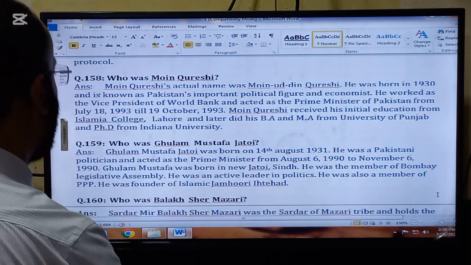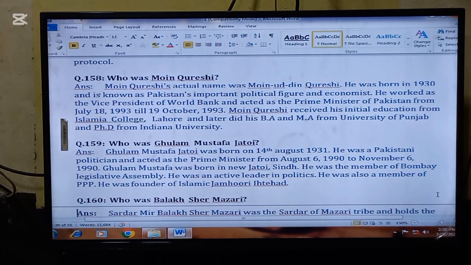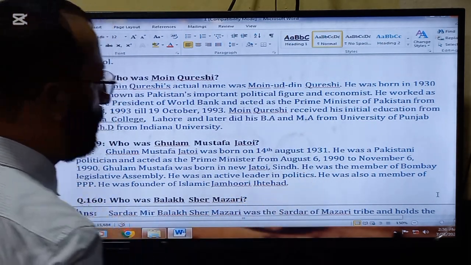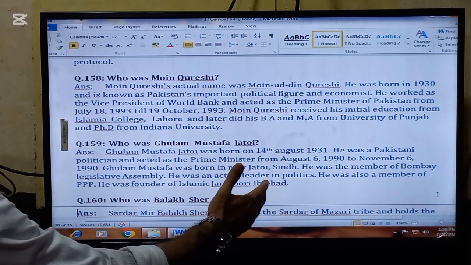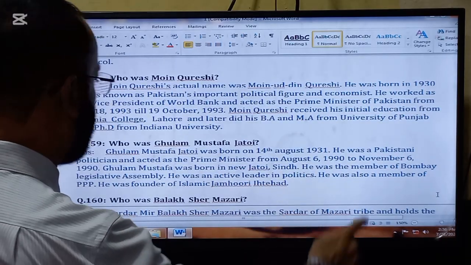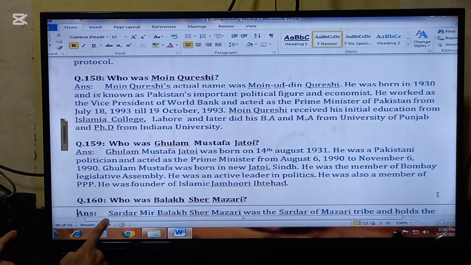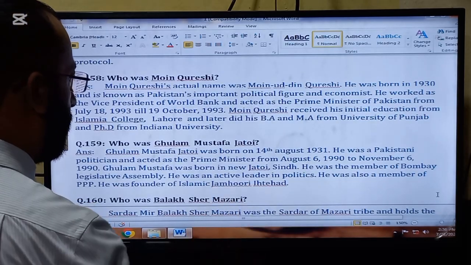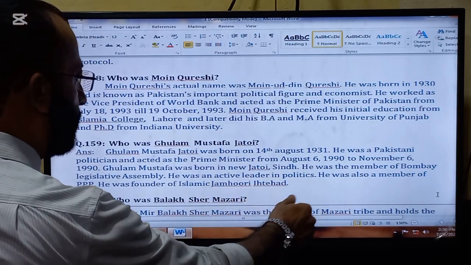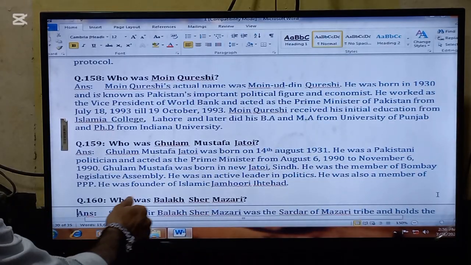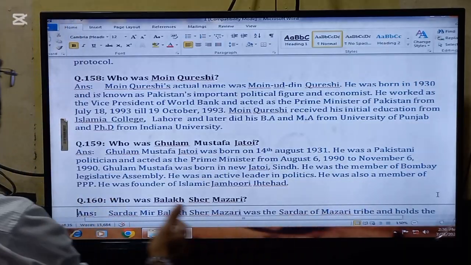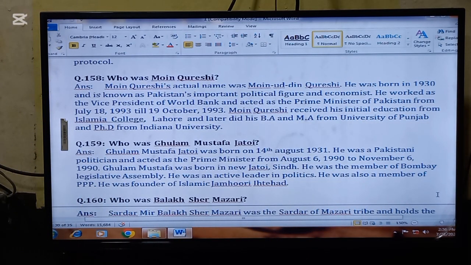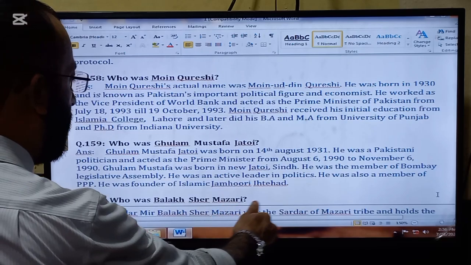The next important question for today is, who was Ghulam Mustafa Jatoi? Ghulam Mustafa Jatoi was born on 14th August 1931. He was a Pakistani politician and acted as the Prime Minister from August 6, 1990 to November 6, 1990. Ghulam Mustafa was born in New Jatoi, Sindh. New Jatoi is an area. He was a member of the Bombay Legislative Assembly. He was an active leader in politics. He was also a member of the Pakistan People's Party. He was founder of the Islami Jamhuri Ittehad.